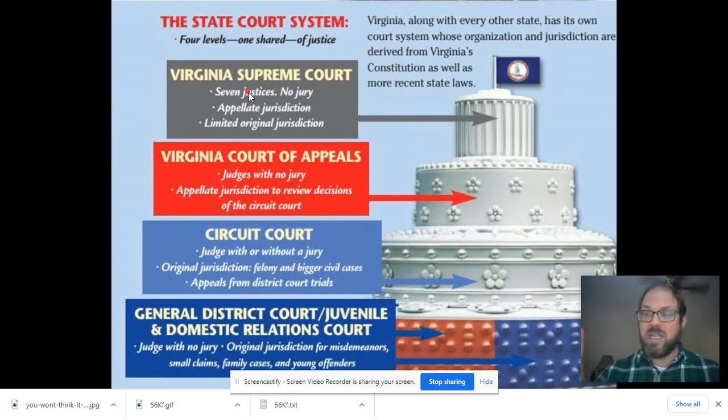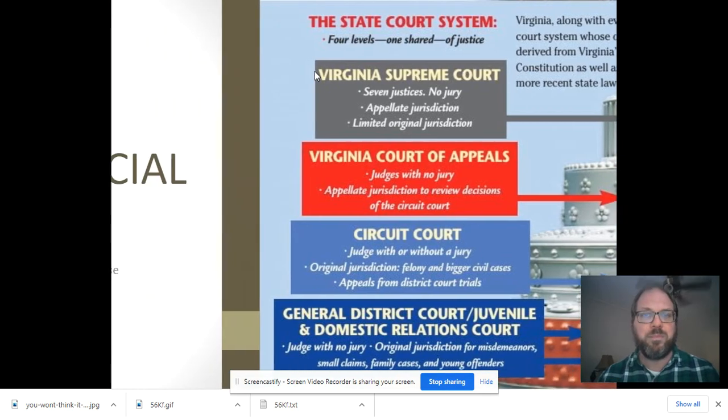It has, just like the U.S. Supreme Court, 2 kinds of jurisdiction. We have appellate jurisdiction and limited original jurisdiction. This is the highest court in the state of Virginia, and if you want to appeal your case after this, your only option is to take that case to the U.S. Supreme Court if they choose to hear it. That is the first half of the quiz. That's SOL 9A, organizations of our dual court system, because remember, we have 2 courts, state and federal. I've said it again because it's probably on the quiz today.